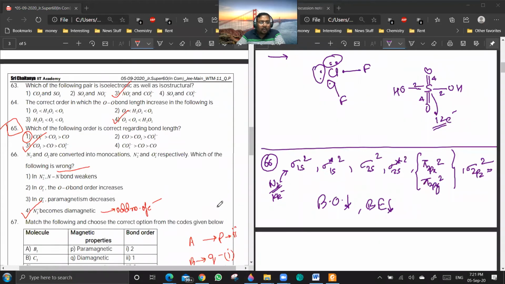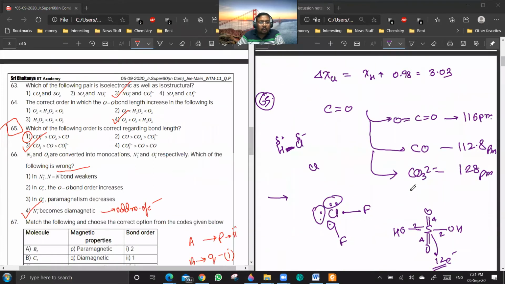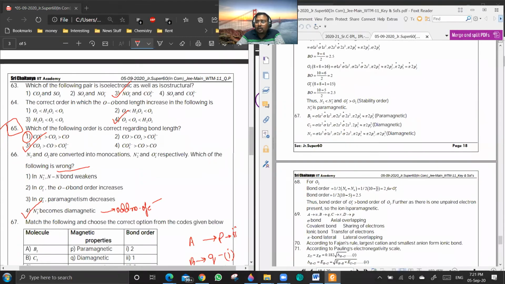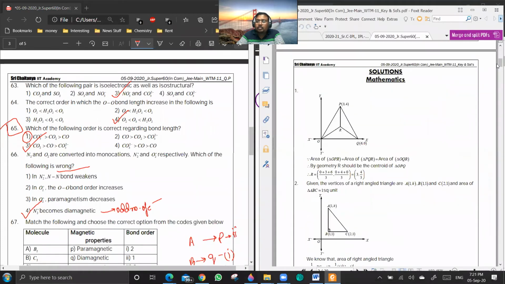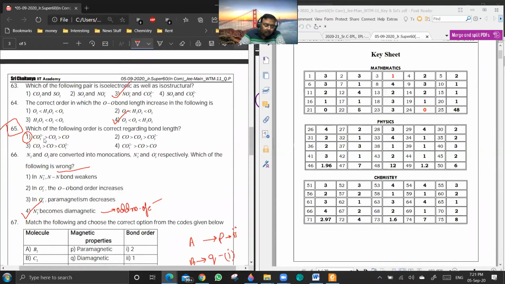Okay. So in 65, the answer option which is given is wrong. The answer should be option number 1. They have given one only. Okay, this means I have copied it wrong. 65, okay, that is 1. Then 65 is not a correction.